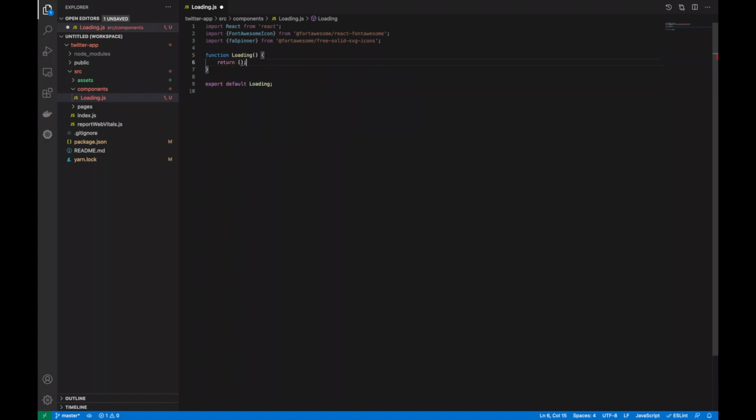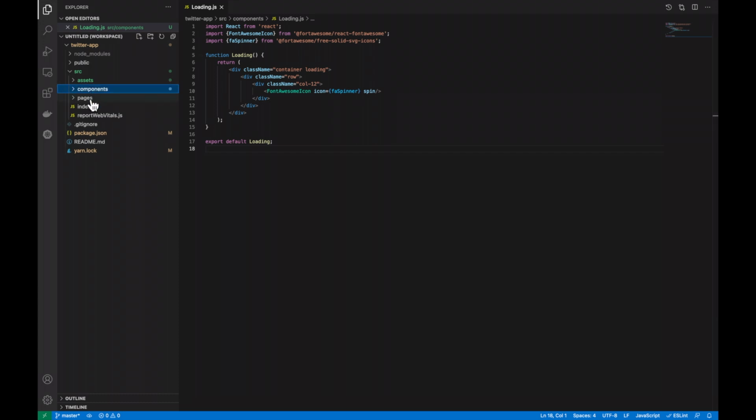And we're going to return a div with a class name container and loading, with another div inside there with row, and then another div inside of that with col-12. Then we're going to use the imported Font Awesome icon and we're going to give it an icon of FA spinner, and then we're going to make sure we add on the end there a nice spin.